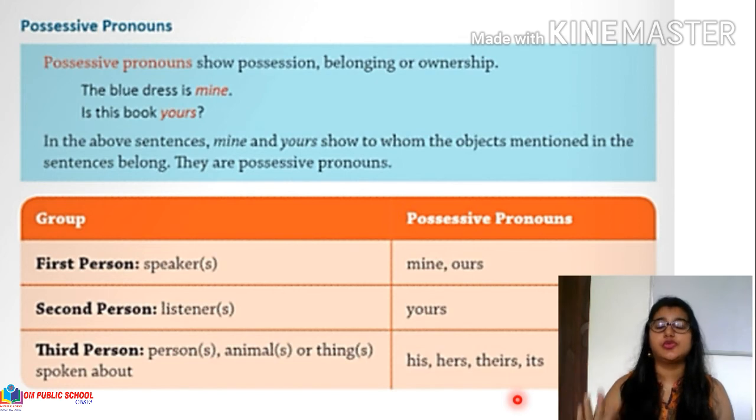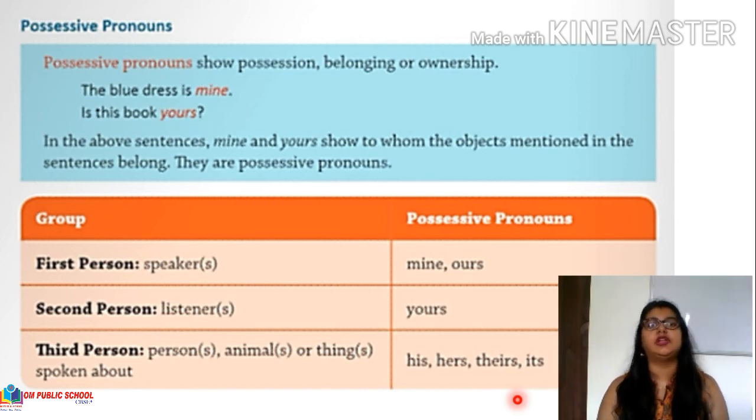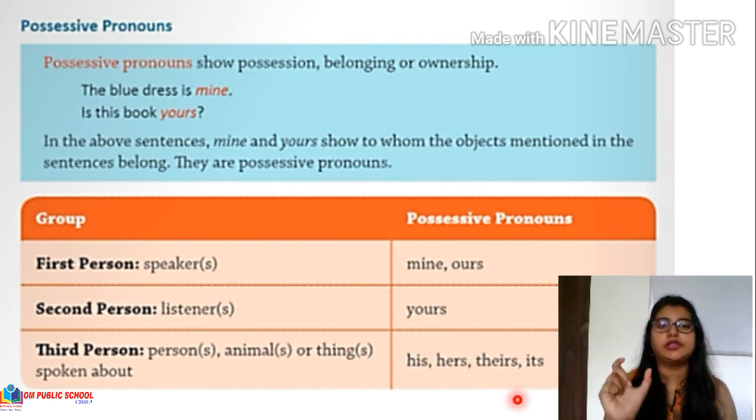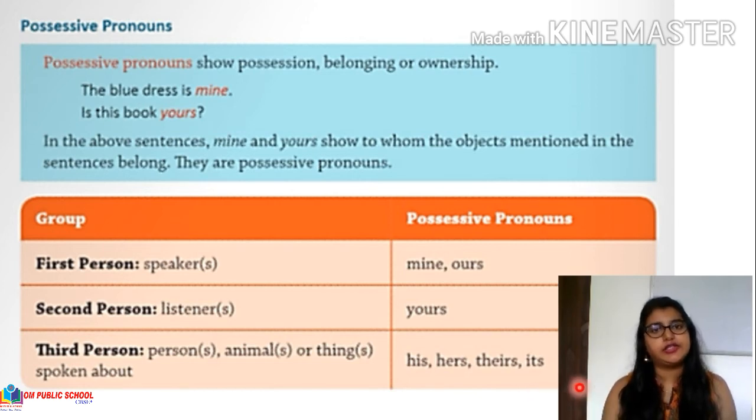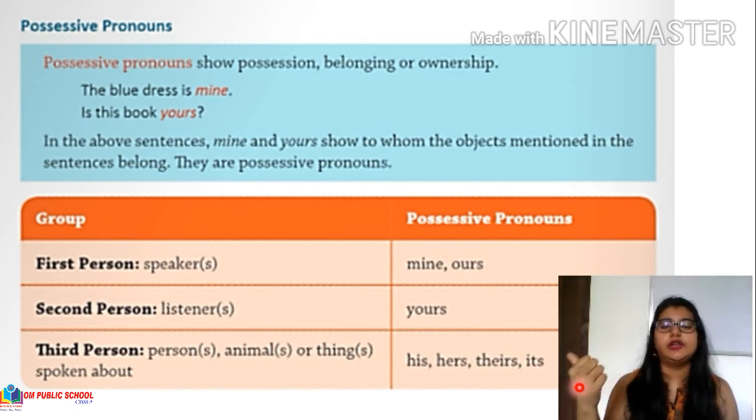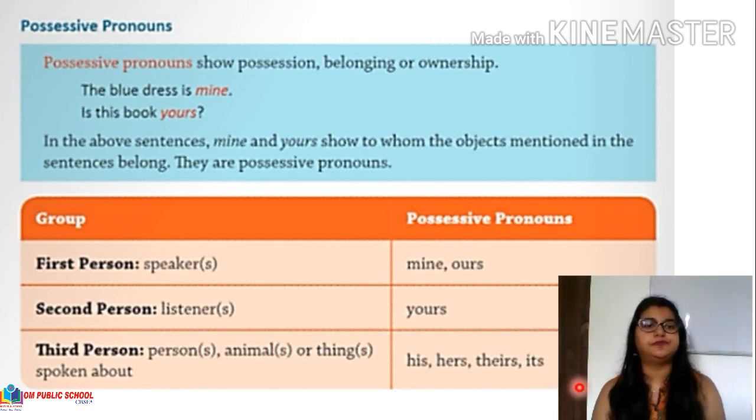Theirs is going to be used for all kinds of gender, be it masculine, feminine, neuter, or common gender. Just remember that if the third person is plural, we will only use theirs, okay? And its is going to be used for the neuter gender, fine? Neuter gender, the singular form.